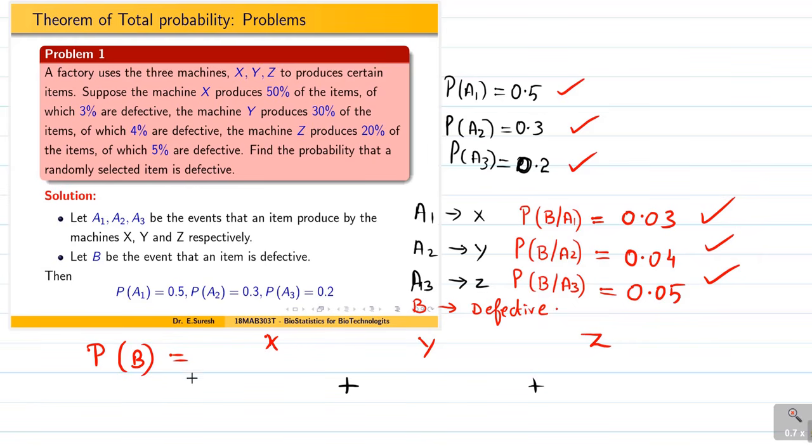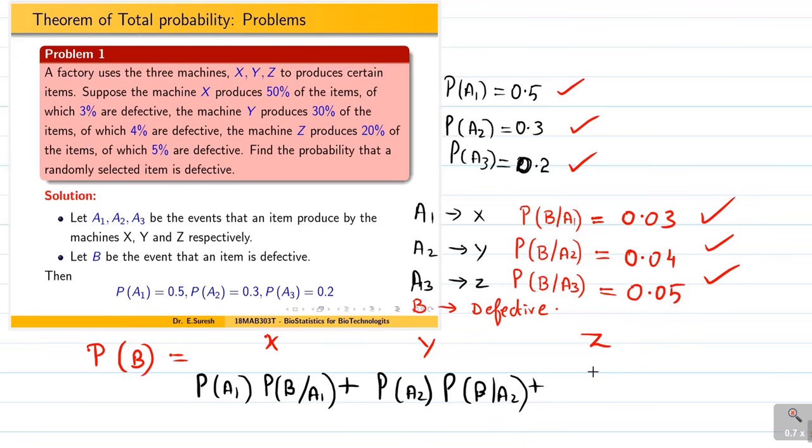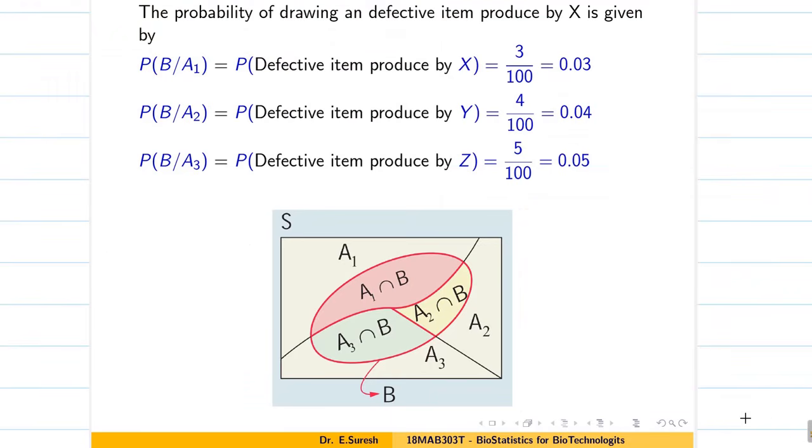So a defective item comes from machine X, the possibility is P of A1, probability of B bar A1. This is by conditional probability, students. So for machine Y, A2, probability of B bar A2. For machine 3, A3, probability of B bar A3. That's what we are going to explain in the next slide. You can see the next slide.